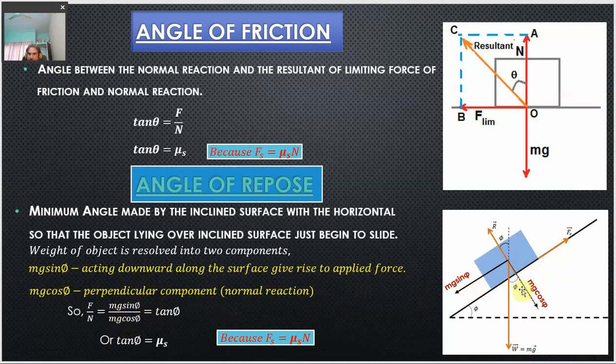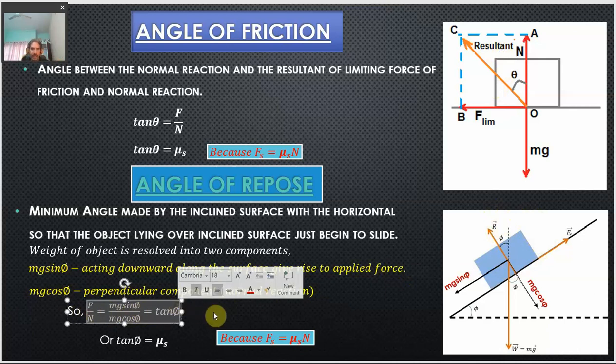And if this angle is phi, this angle is also phi. So, tan phi will be equal to this frictional force divided by the normal reaction, so this ratio tan phi is equal to f upon n.